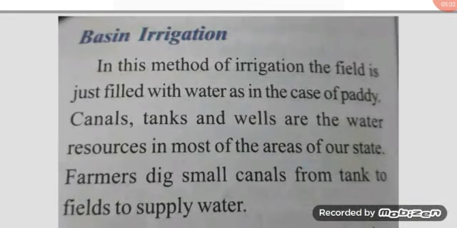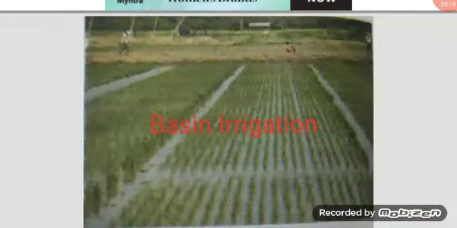Next one is basin irrigation. In this method of irrigation, the field is just filled with water, as in the case of paddy. Canals, tanks and wells are the water resources in most areas of our state. Farmers dig small canals from the tank to the field to supply water. This is the picture of basin irrigation.